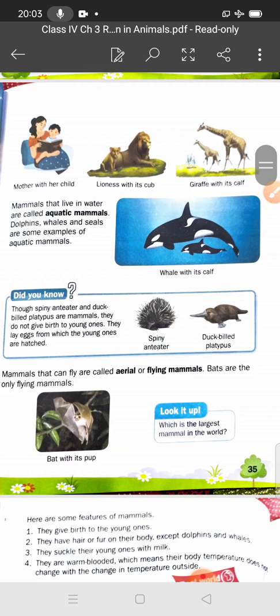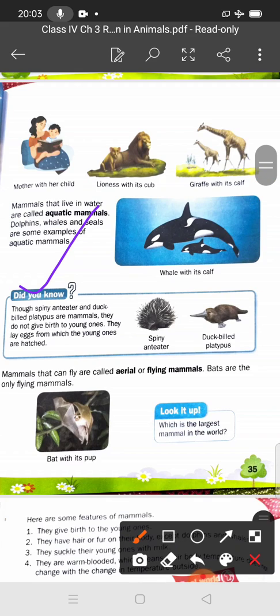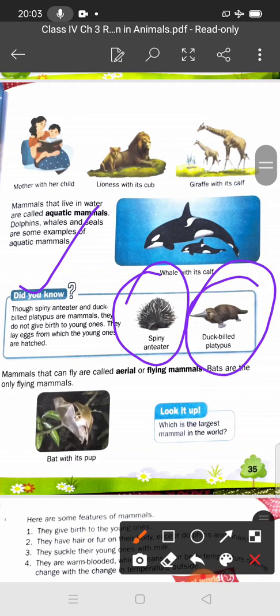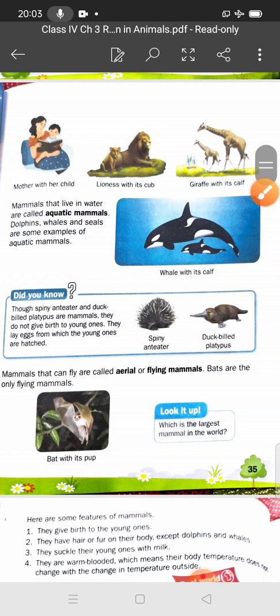And you know spiny anteater and duck-billed platypus, they are mammals, but they do not give birth to their young ones. They lay eggs, from which the young ones are hatched out. So you can underline this point also: spiny anteater and duck-billed platypus.